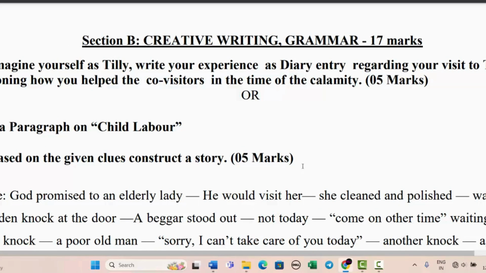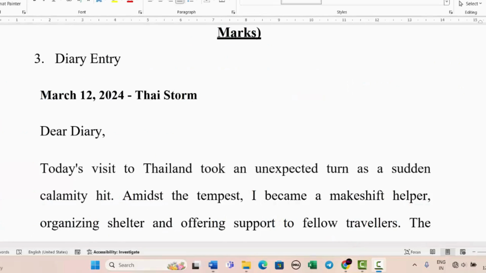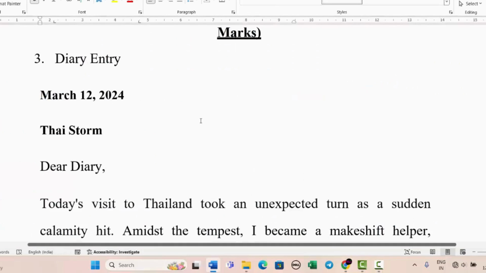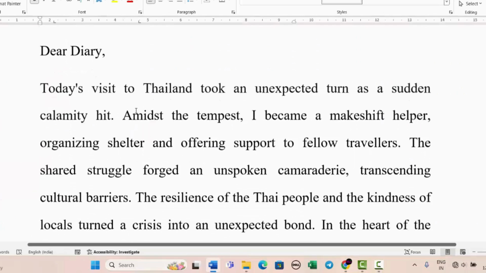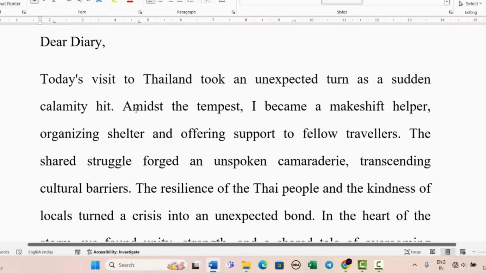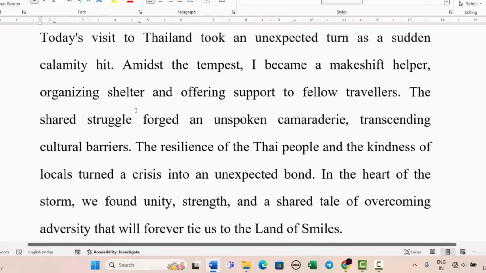I have written this diary entry for you. I will show you on the screen. March 12, 2024, Thai storm. Dear diary, today's visit to Thailand took an unexpected turn as a sudden calamity hit. Amidst the tempest, I became the makeshift helper, organizing shelter and offering support to fellow travelers.